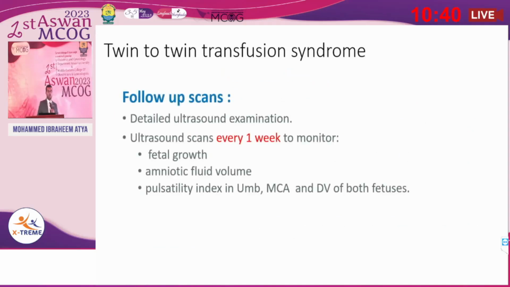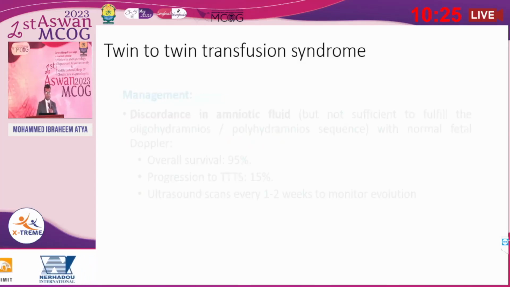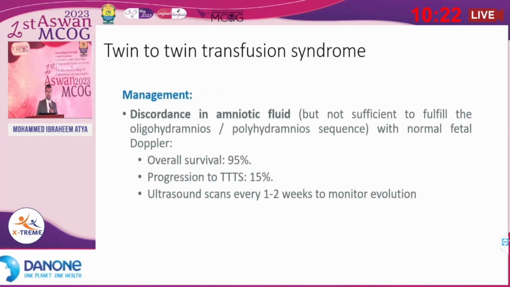How will we follow up the scans for twin-twin transfusion? Detailed ultrasound examination every 1 week for fetal growth, amniotic fluid volume, and Doppler for pulsatility index of the umbilical artery, middle cerebral artery, and ductus venosus of both fetuses. For management of discordance in amniotic fluid only, polyhydramnios and oligohydramnios, overall survival is 95%. Progression to twin-twin transfusion is 15%. The ultrasound scan will be every 1 to 2 weeks.